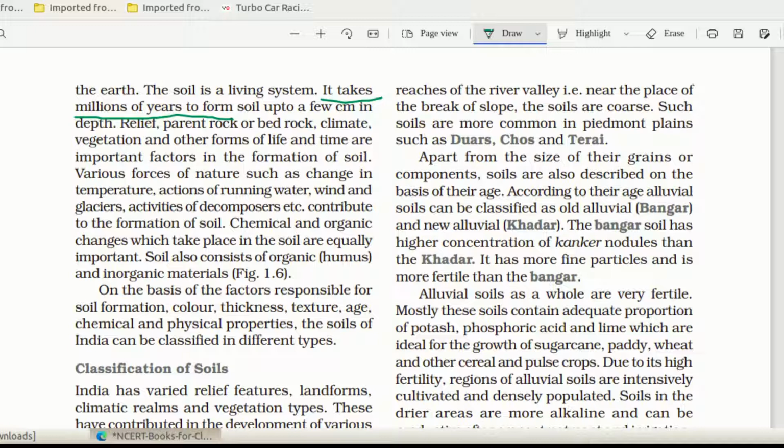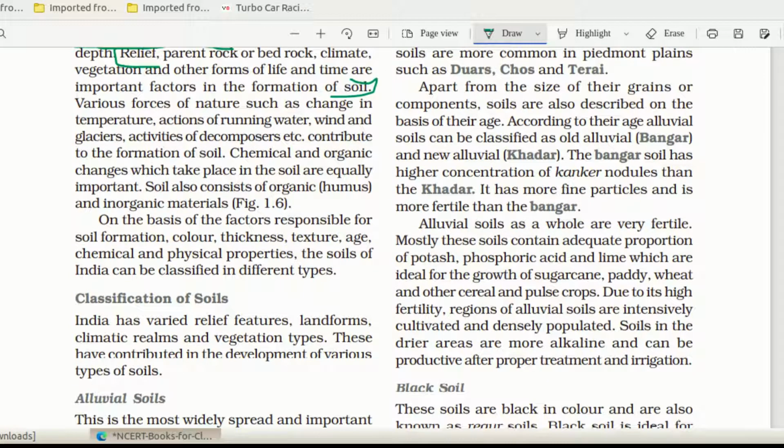Relief, parent rock or bedrock, climate, vegetation and other forms of life, and time are very important factors for soil formation. It is also very important. What are the factors for soil formation? What are the factors depending on which soil forms? Relief. Relief means physiography, the nature of the land. Relief, parent rock or bedrock, climate, vegetation, other forms of life and time. These are the important factors. Bedrock means the large rock piece from which the soil is forming.